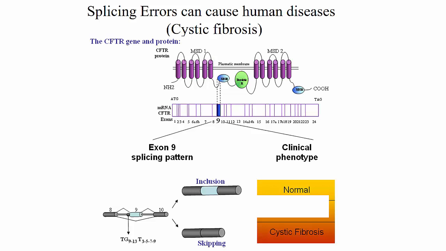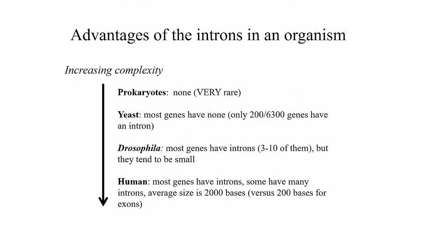Nearly all individuals with cystic fibrosis express a small fraction of CFTR mRNAs that lack exon 9 and express a non-functional protein. So, the presence of introns in an organism increases the complexity of that organism. In prokaryotes, we have none to a very rare number of introns.